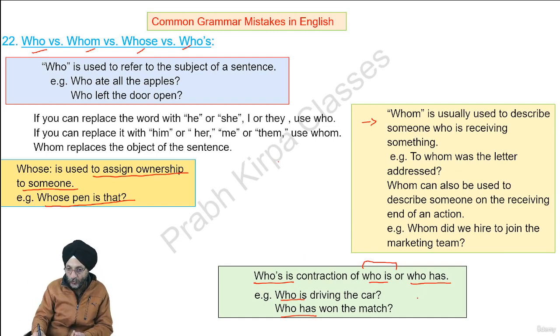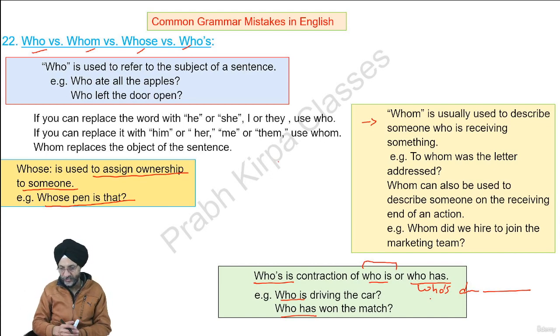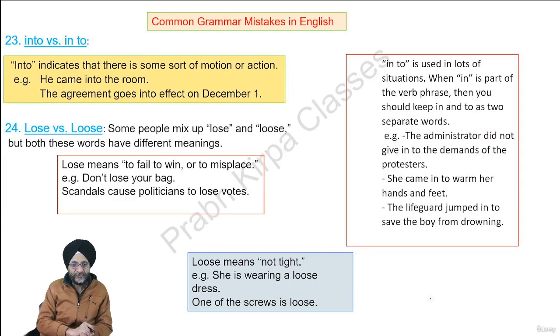For example, if you write who's driving the car, the other person may think who has driving the car, but actually you are saying who is. So if you deem fit, you may write properly who is, or who has won the match. The rest is your choice.